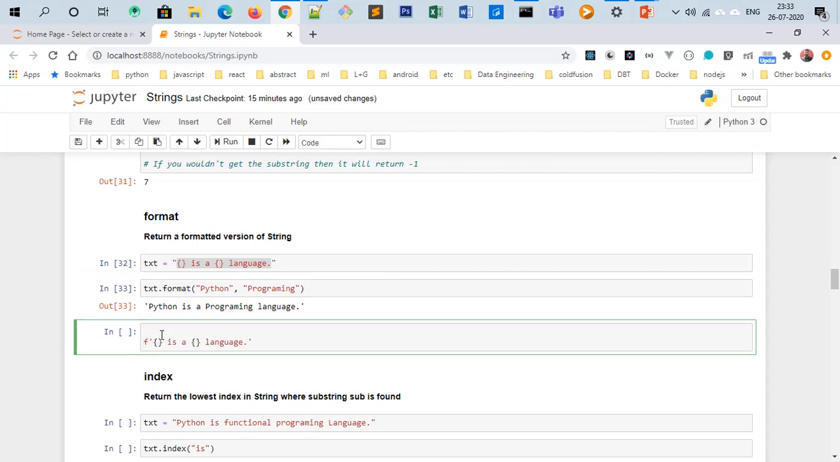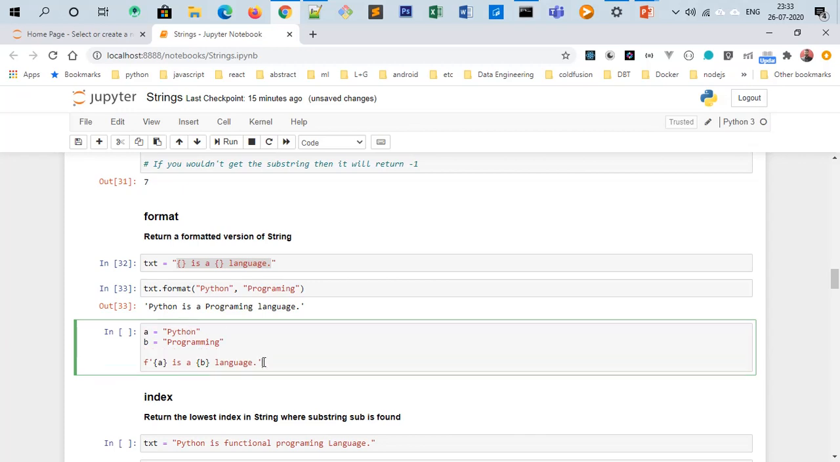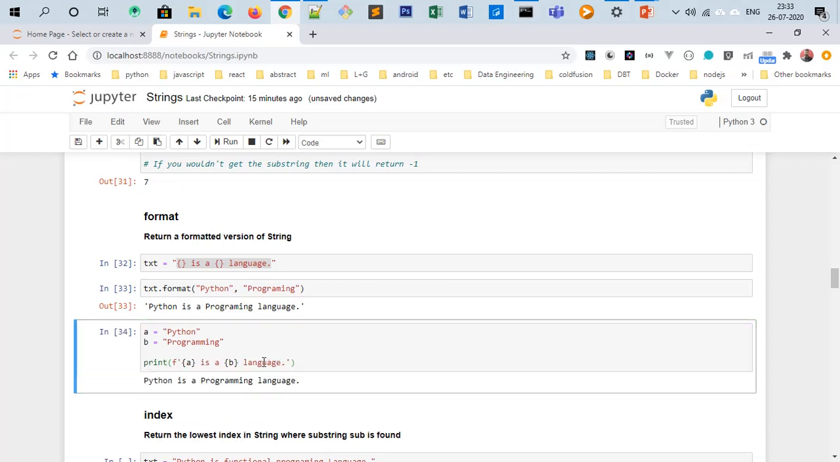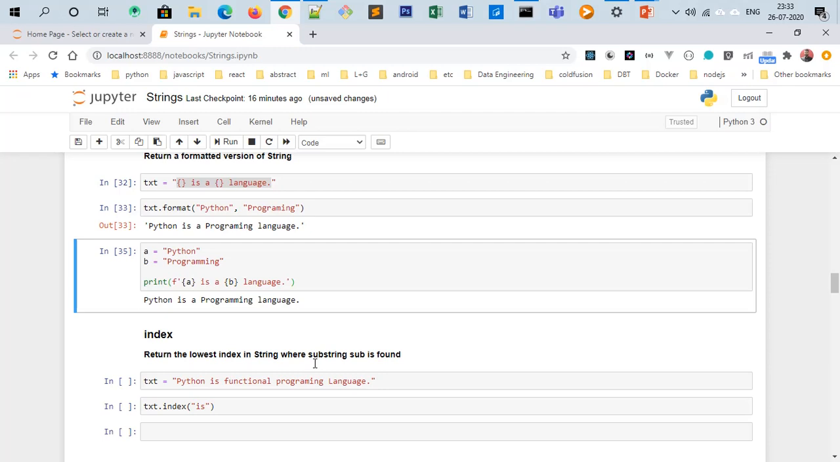Like if we have two variables, a equals Python and b equals programming, you can directly pass a and b, and you can use the print method here. So you don't need to use the dot format method; you can use the f keyword here, and both will do the same thing. The f keyword is the more Pythonic version.